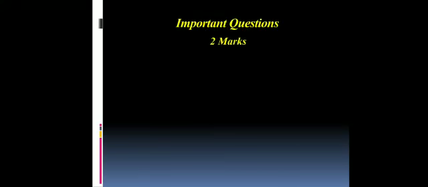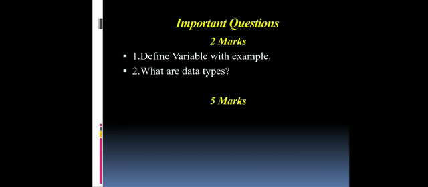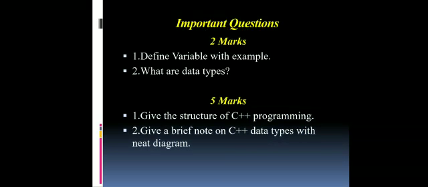Coming to the end of the session, we can discuss the important questions. These are the expected questions from this session. In 2 marks, we can expect define variable with example and what are the data types available in C++. In 5 marks, we can expect 2 types of questions: give the structure of C++ programming and give a brief note on C++ data types with a neat diagram.